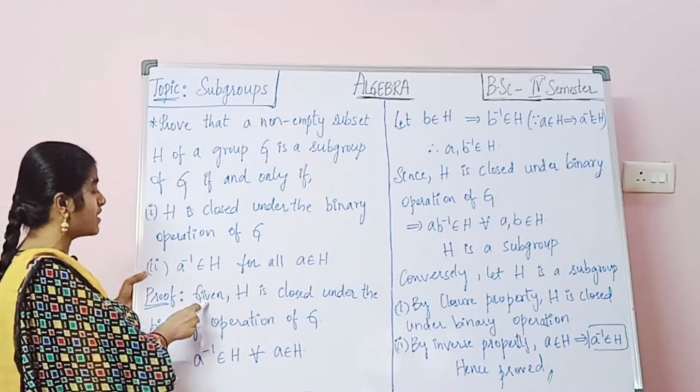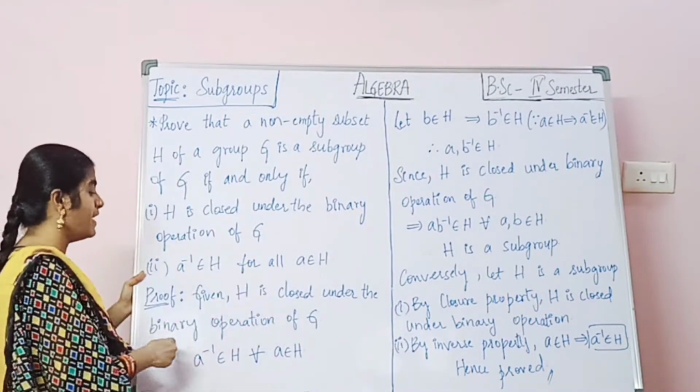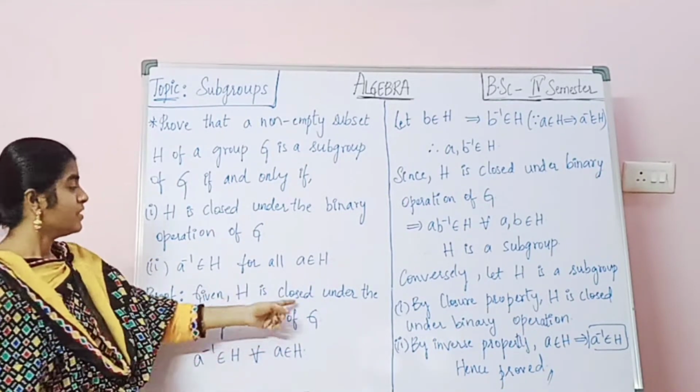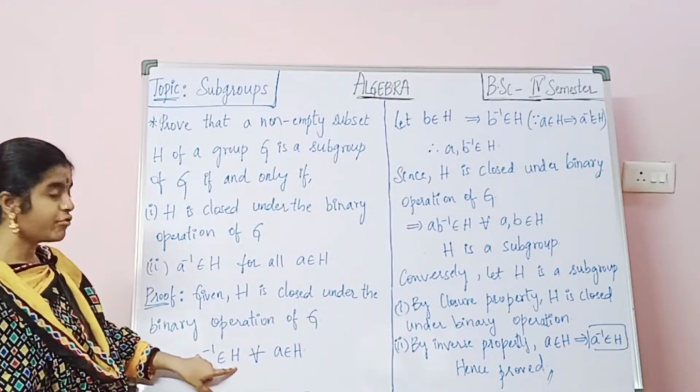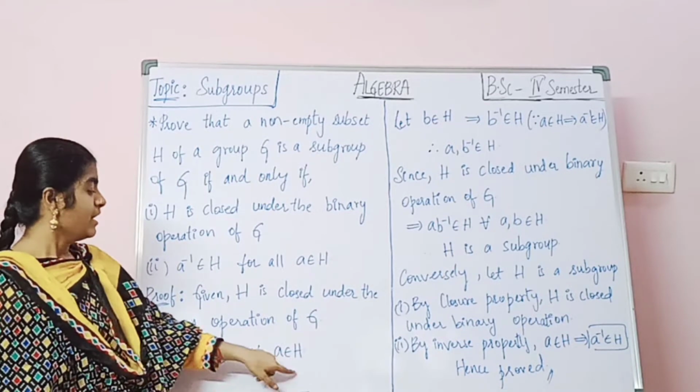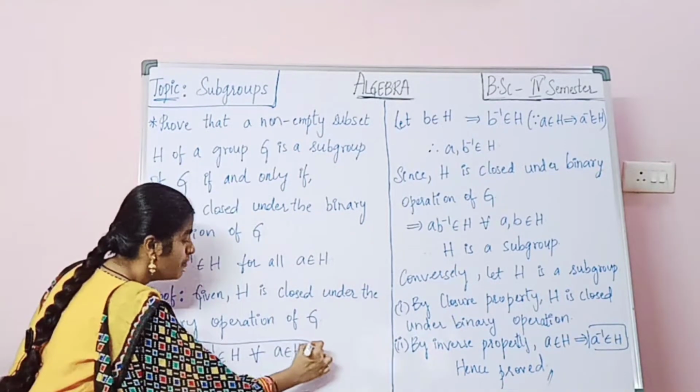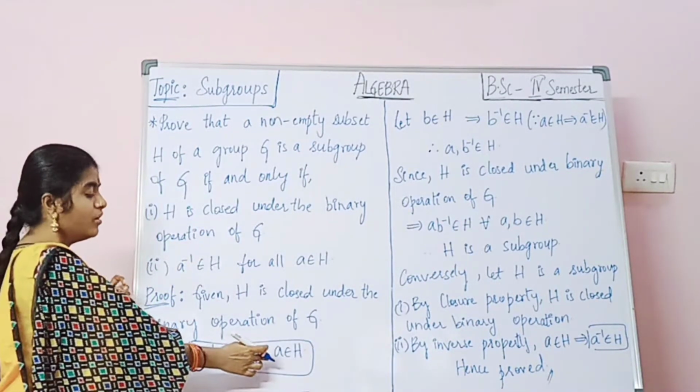So coming to the proof, what is given here? H is closed under the binary operation of G, and A inverse belongs to H for all A belongs to H.